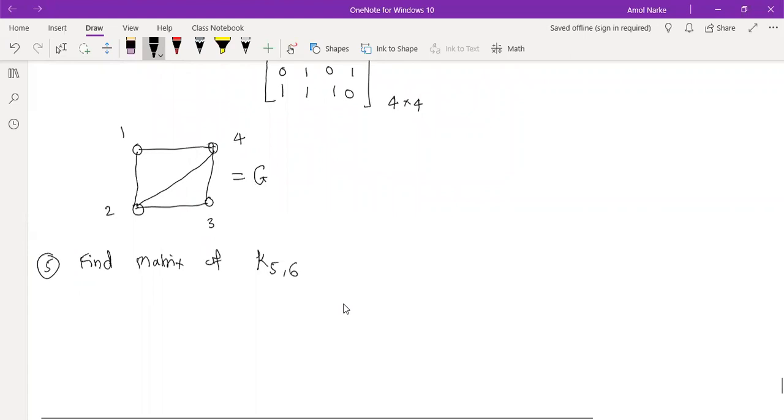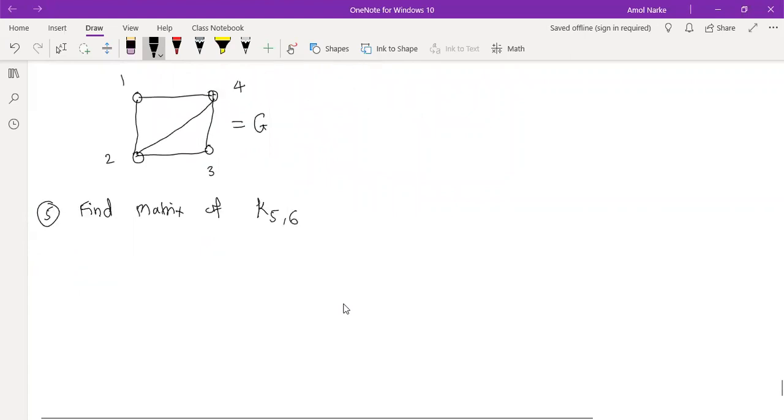That is a big one. And for the sixth one, find the adjacency matrix of a graph.